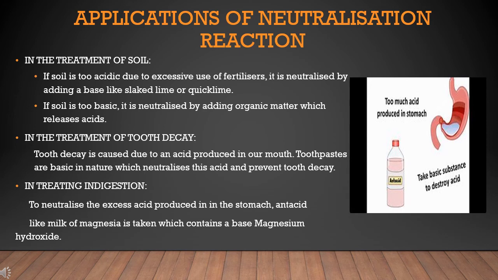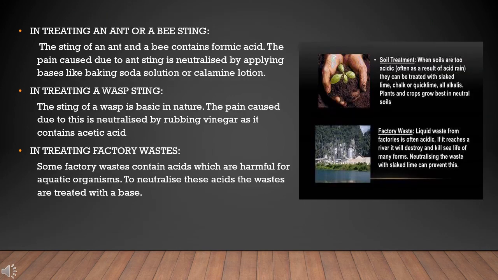Third, in treating indigestion. Hydrochloric acid is present in our stomach. This helps in creating right condition to digest our food. It also kills germs that might make us ill. If a person overeats, too much acid is produced in the stomach. This causes indigestion. To neutralize the excess acid formed in the stomach, an antacid like milk of magnesia is taken. Milk of magnesia contains a base called magnesium hydroxide, which helps in neutralization of acid produced in stomach and gives relief from pain and acidity.